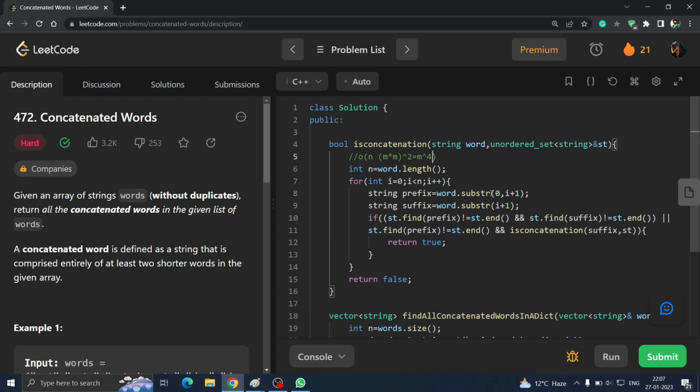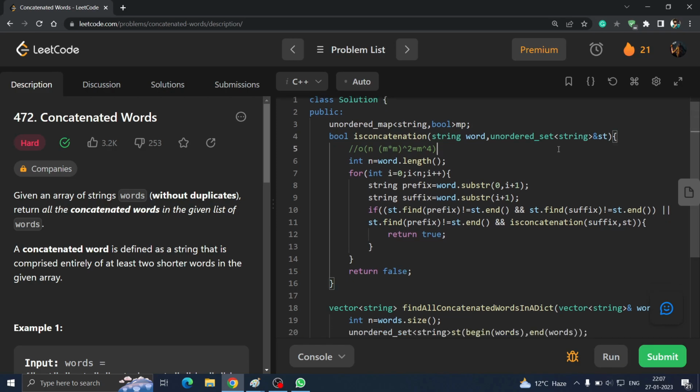The best approach to deal with such condition, when we are calling the is concatenation function again and again, we can already store it somewhere, and that concept is called memoization. I used to call it memorization because it is basically memorizing the steps which are done. I don't know why it is called memoization. If you know, please comment it. So for that, we will create an unordered map which will store the string and its value, that whether it is already done or not.